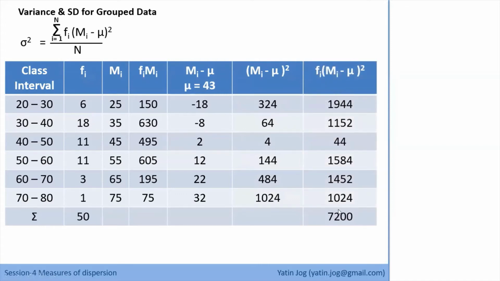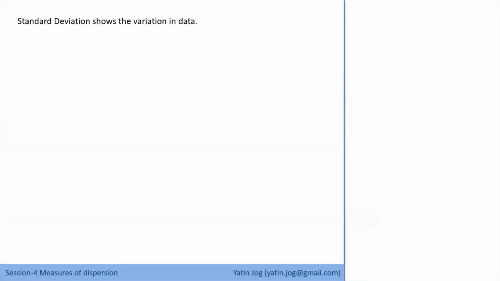The summation of all these is my numerator, 7,200. And the denominator is n, which in the case of grouped data is the summation of Fi, that is 50. So 7200 divided by 50 is my variance, which is 144. And standard deviation is the positive square root of 144, which is 12. So standard deviation shows the variation in data, how the data is dispersed.